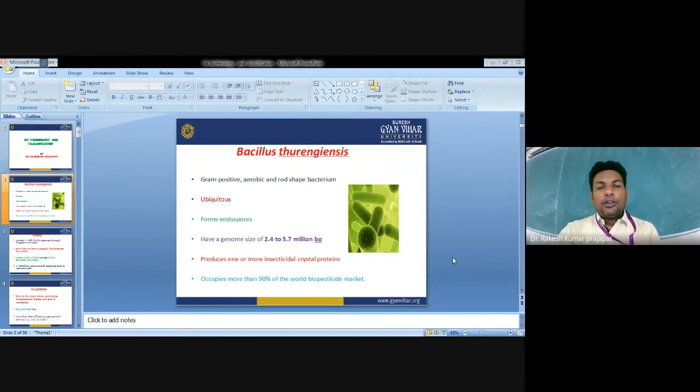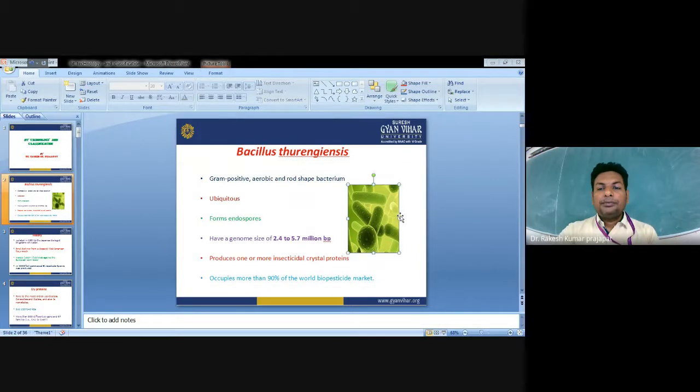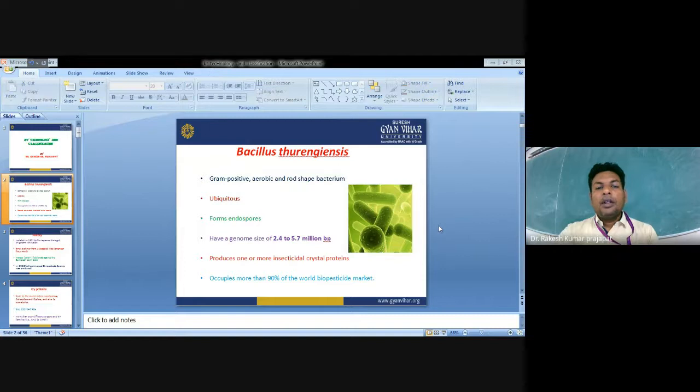Bt, as I told you, Bacillus thuringiensis, is a gram-positive bacterium, which is aerobic and rod-shaped, as you can see in the picture. It is found ubiquitously, so it is not difficult to isolate a culture of this bacterium. It forms endospores.